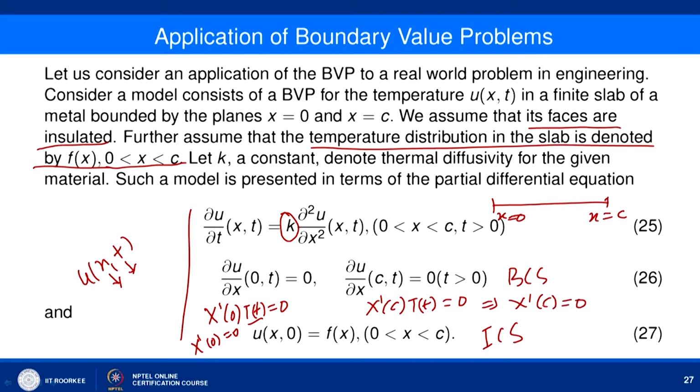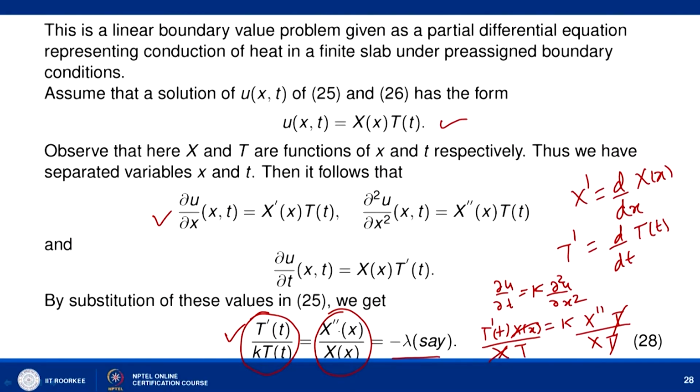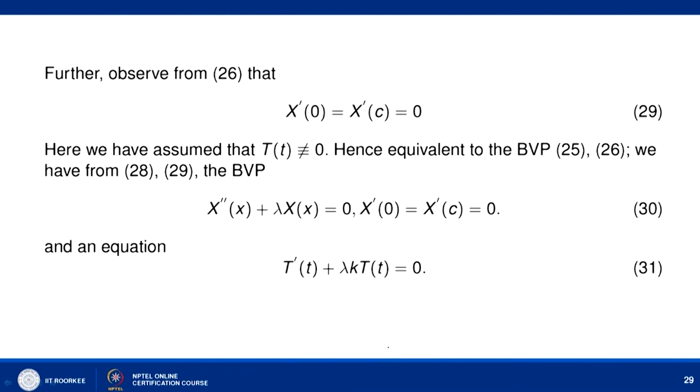So not only do we have the condition T dash upon k T equal to X double dash upon X equal to minus lambda, we also have the boundary condition X dash 0 equal to X dash c equal to 0, where we have assumed that T of t is not equal to 0. Now our partial differential equation is reduced to two boundary value problems in terms of ordinary differential equations. One set is X double dash plus lambda X equal to 0, with X dash 0 equal to X dash c equal to 0.